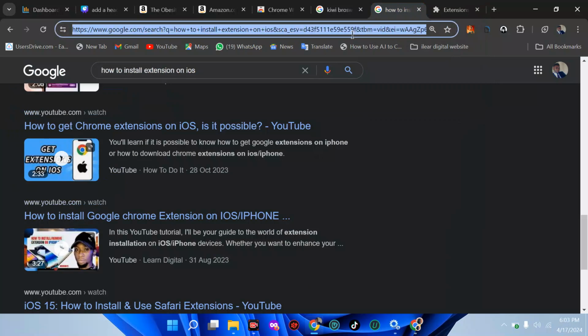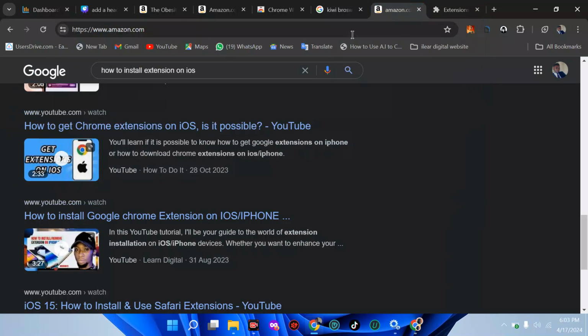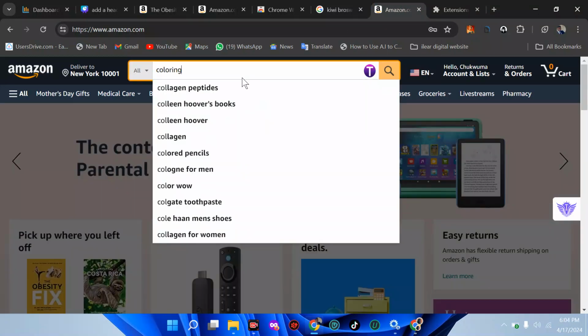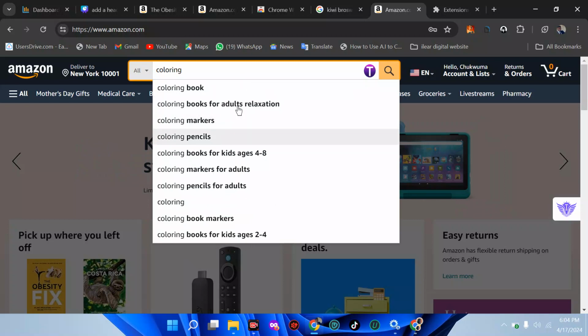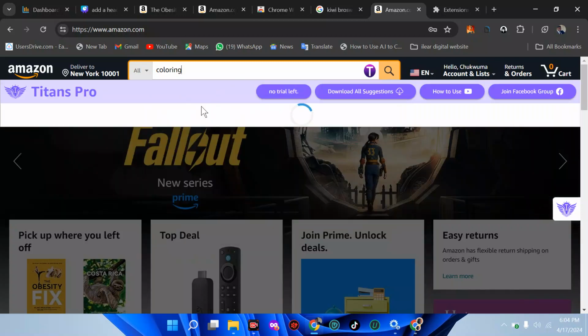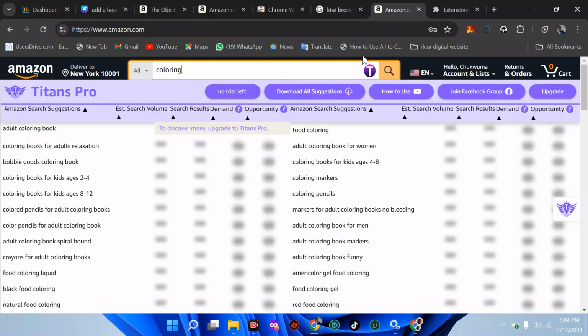So we're going to come here and search Amazon.com. We're going to go straight to the website. Then we're going to write coloring. So let's come here and write coloring. It's very important. So write coloring. Then you can see the only suggestion we have is just this. The reason why this is coming is because I permitted it. Yes, I don't want anything to work right now.